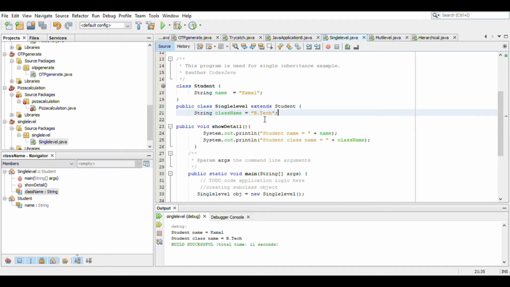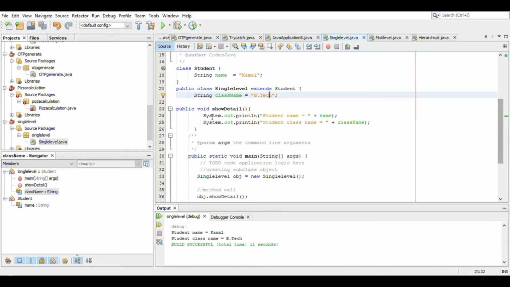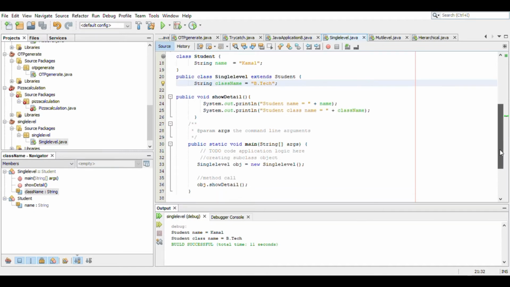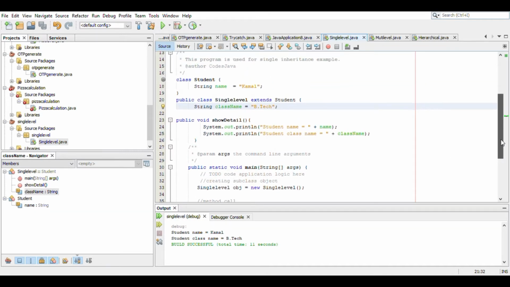Then we created the object for the class single level, and then we created the member function over here, that the public void show data. Now we're gonna print the name and class name by using the inheritance.